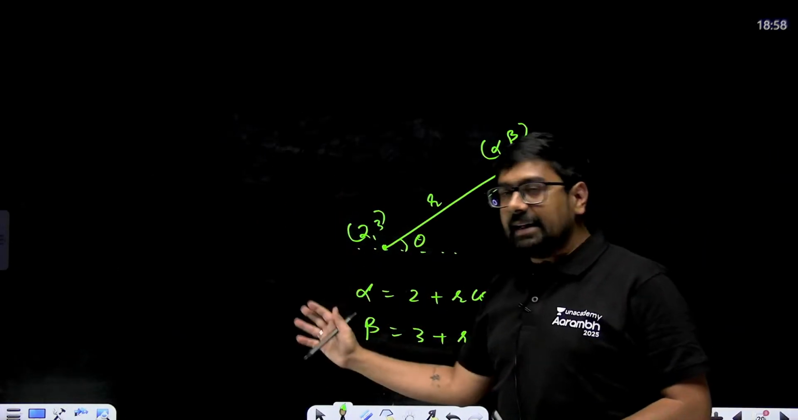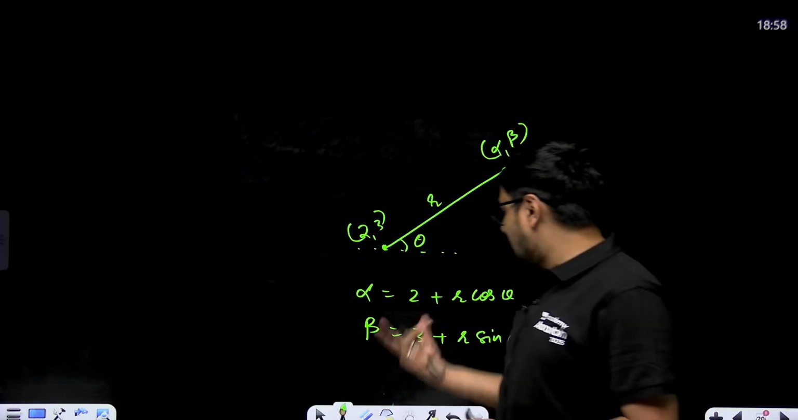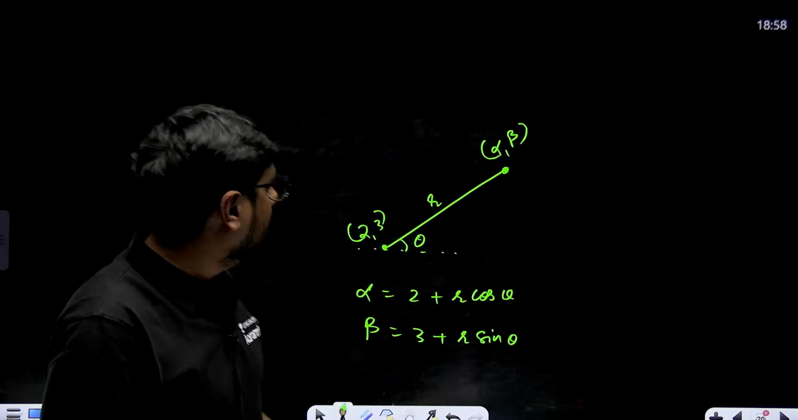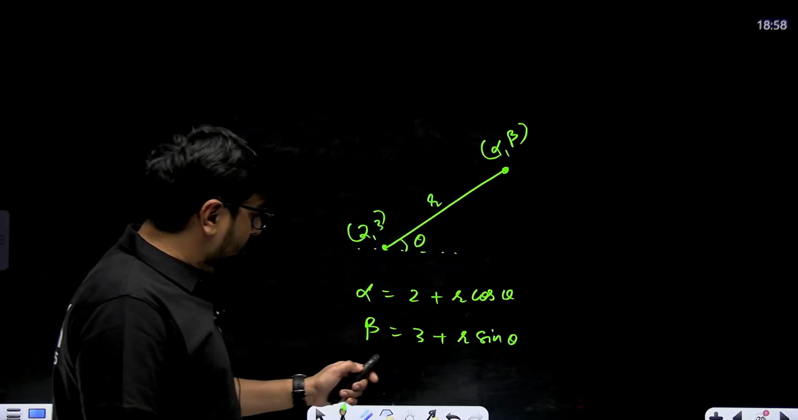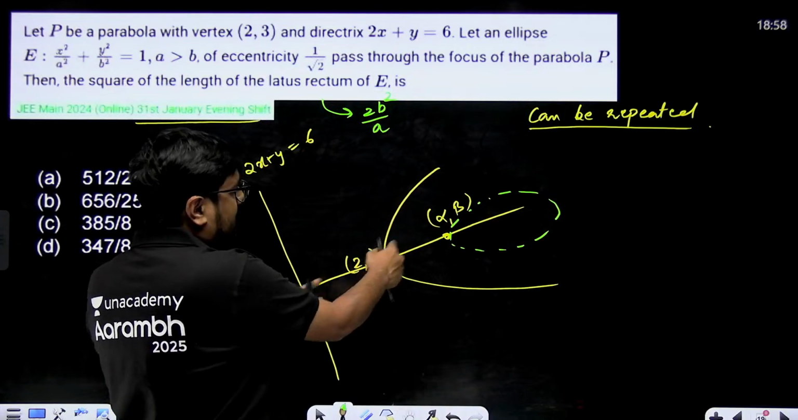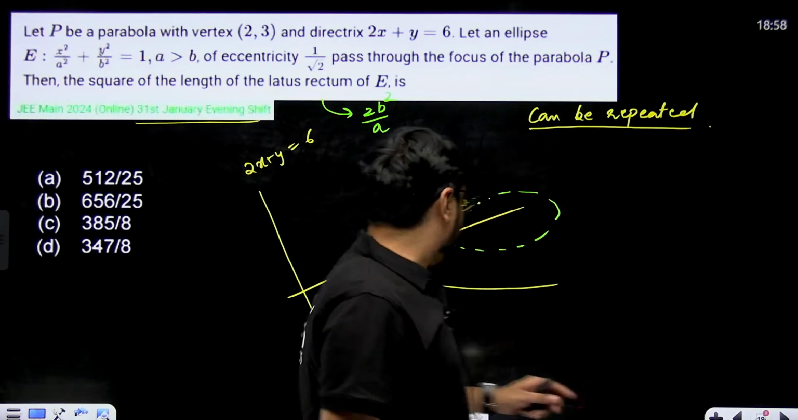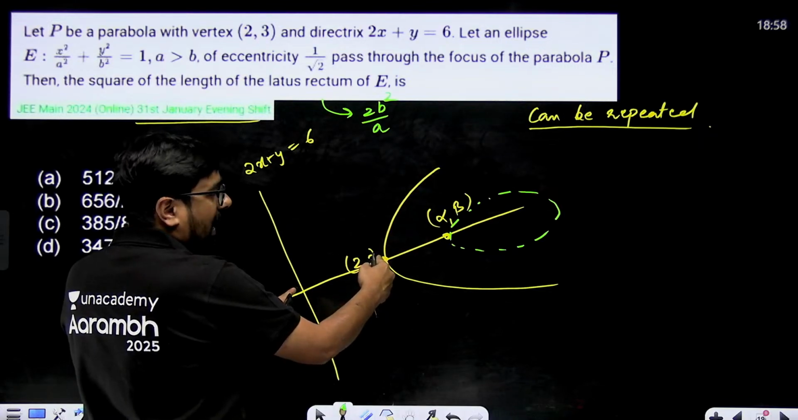In straight lines we have studied this part, that alpha will be 2 plus r cos theta and beta will be 3 plus r sin theta. This only we should use over here. Otherwise, you know what you can do? You can find this distance and then equate this distance. You know, it will get too much complicated. You know how to find this distance.